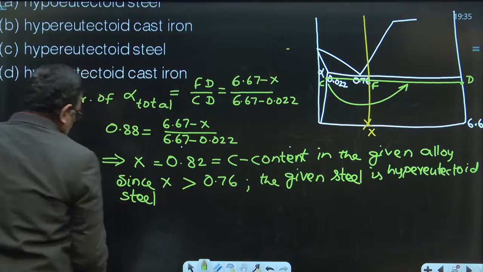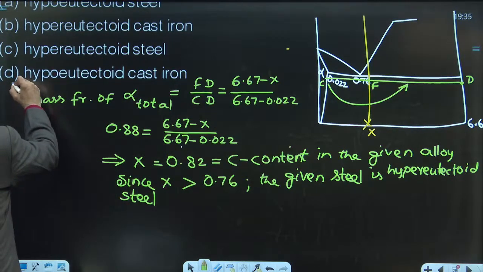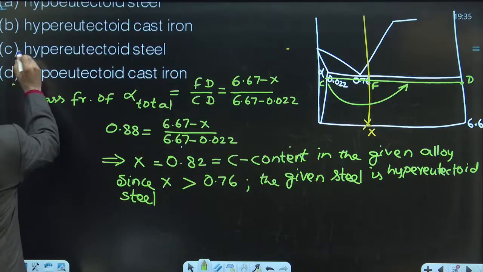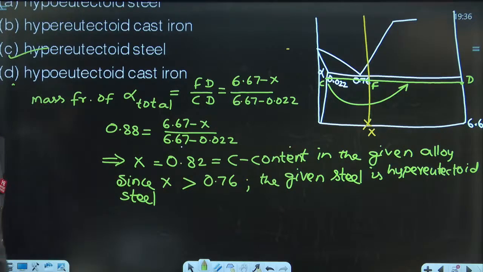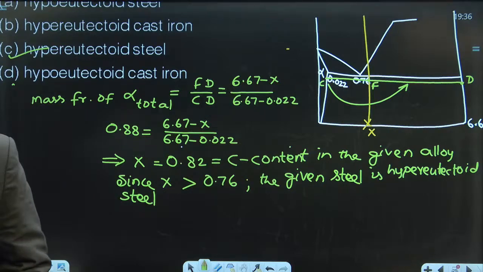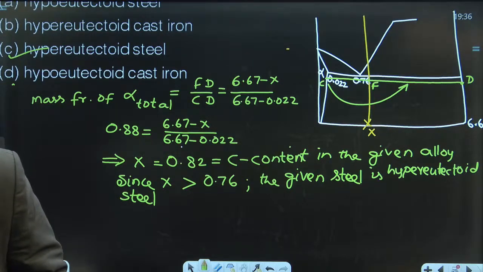It is tallying with choice D. No, it is tallying with choice C. So, choice C, let us see. Good. Rajanish, Avinash, Abhay. Abhay has given wrong answer D. Abhay, please verify your calculations. Ankit.